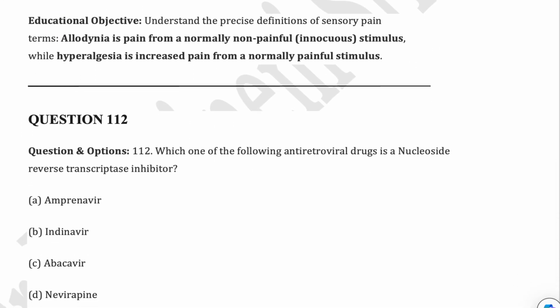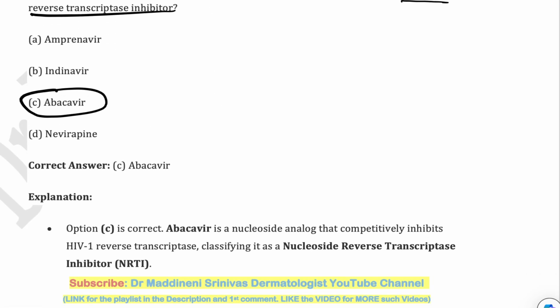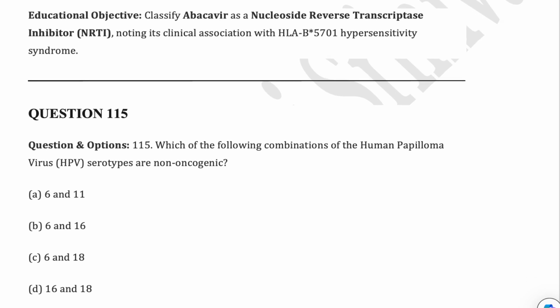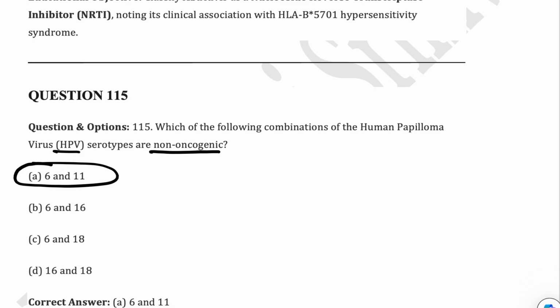So next one is just a one-liner, NRTI, it is abacavir, there is no rocket science in this. Okay. Next one is also a one-liner, non-oncogenic HPV, you all know this very well, it is HPV 6 and 11.